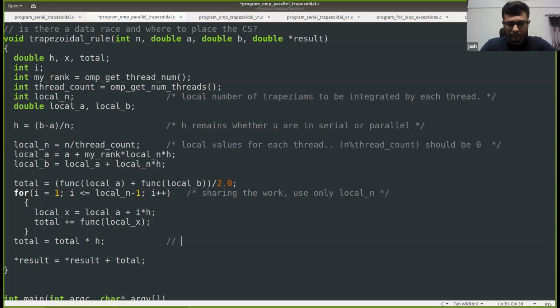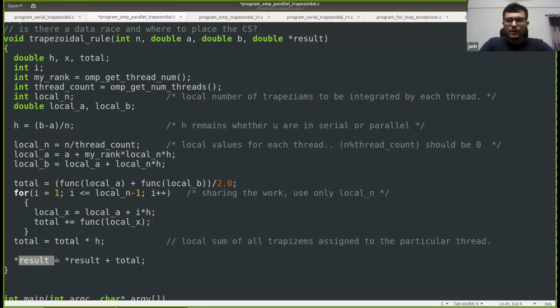This is the local sum of all trapeziums assigned to this particular thread. The spelling is wrong, but that's fine. So this is the local sum, and we'll add it to the global variable here in the result.